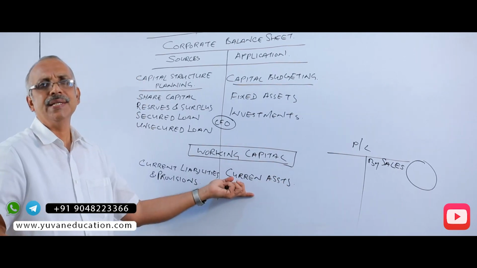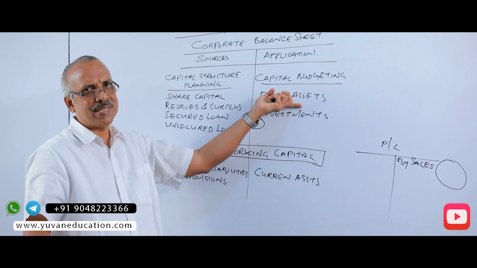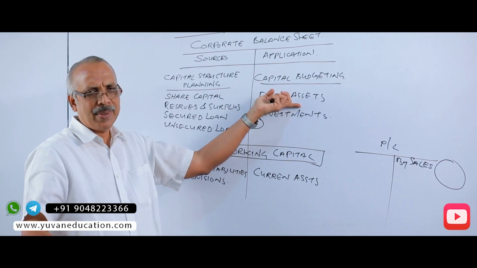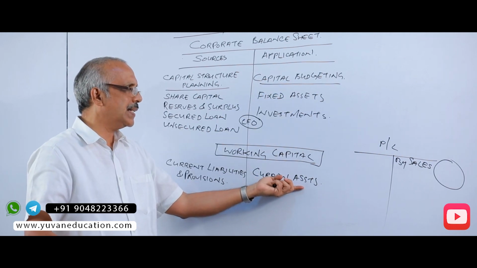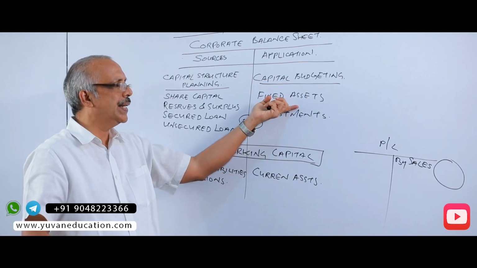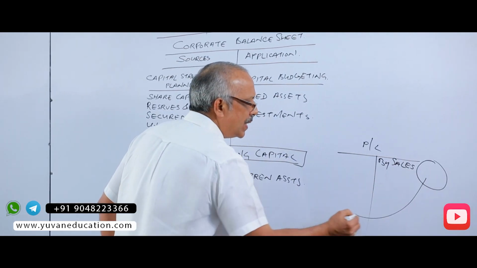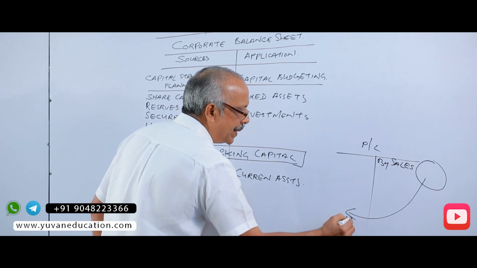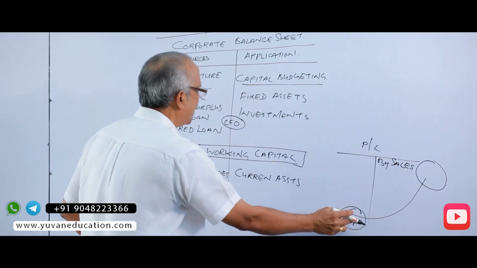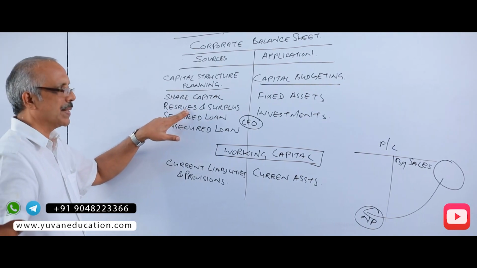Current assets such as inventory, etc. These inventories are used in the fixed assets, that is machinery, plant, furniture, etc. Then these current assets are converted into finished goods, and these finished goods result in sales, and these sales ultimately result in profit, net profit, and this net profit will be taken to the reserves and surplus.